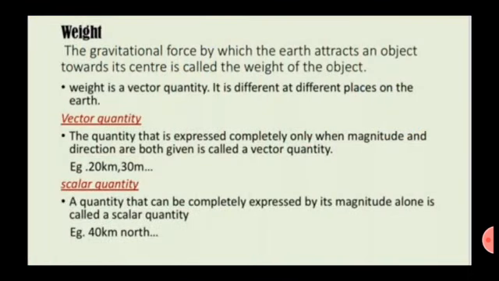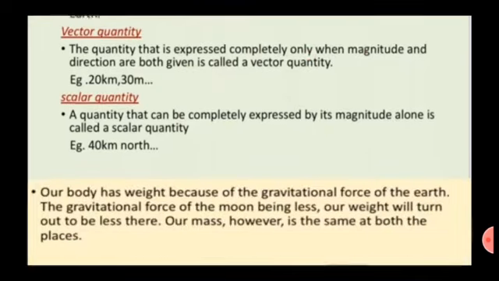The gravitational force by which the earth attracts an object towards its center is called the weight of the object. Weight is a vector quantity. It is different at different places on the earth. Vector quantity: the quantity that is expressed completely only when magnitude and direction are both given. Example: 40 km north. Scalar quantity: a quantity that can be completely expressed by its magnitude alone is called a scalar quantity. Example: 20 km, 30 meter.